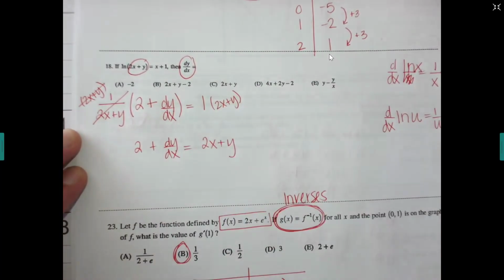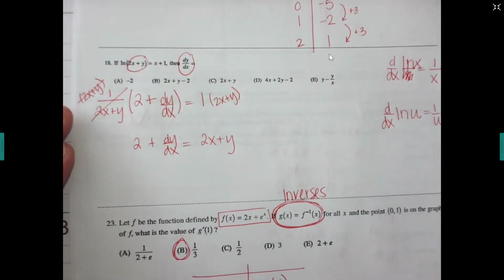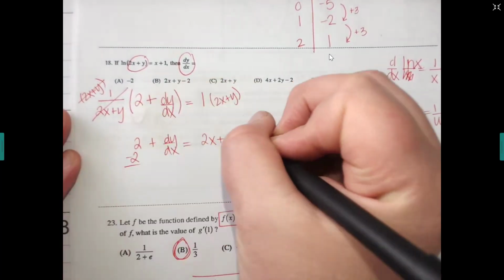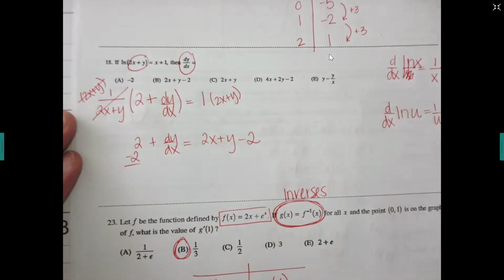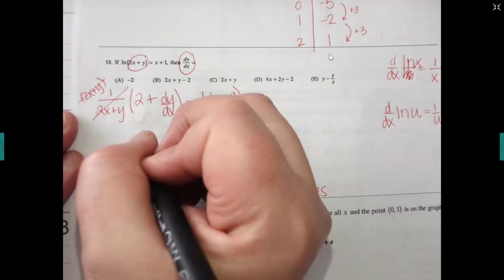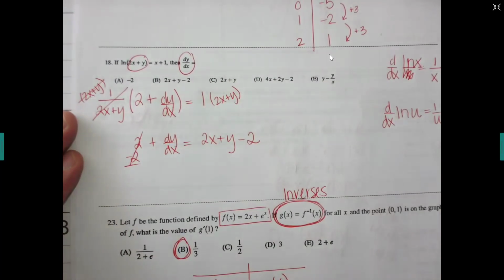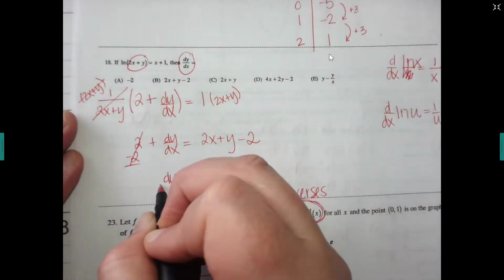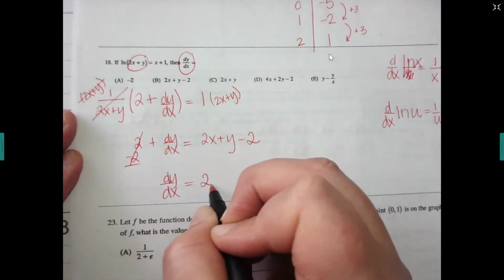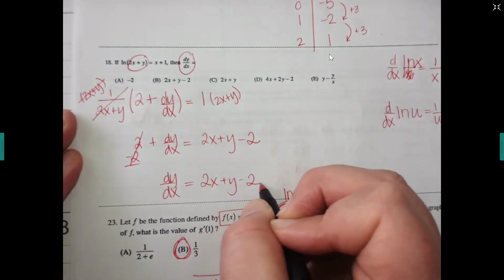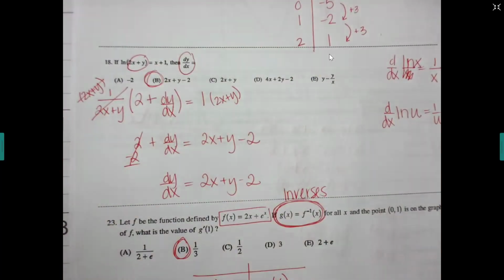Okay, from here, I have 2 plus dy/dx equals 1 times 2x plus y. It's just a 2x plus y. Then I'm trying to get my dy/dx by itself. So what do we still need to do? Minus that 2 across. Which means that we want a 2x plus y minus 2, which is answer choice B. B is correct. Good on that?